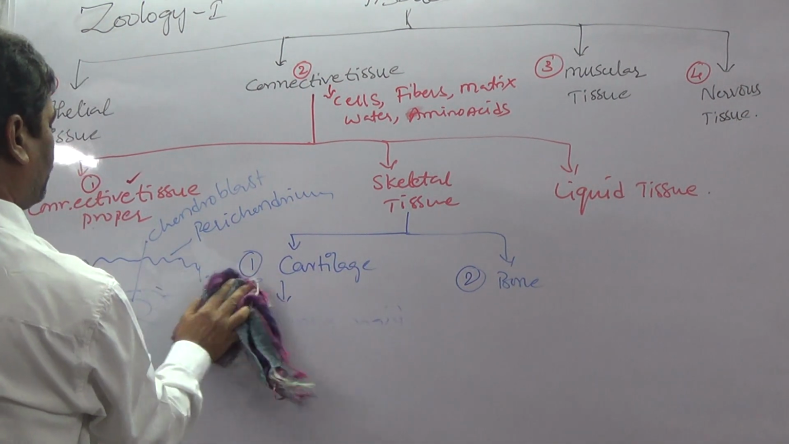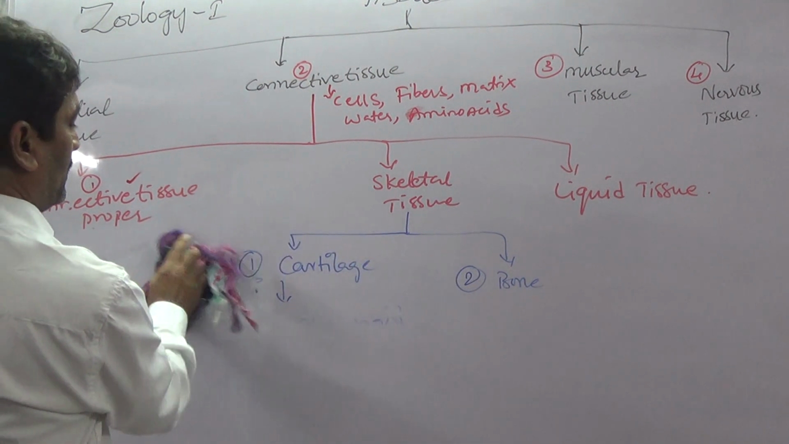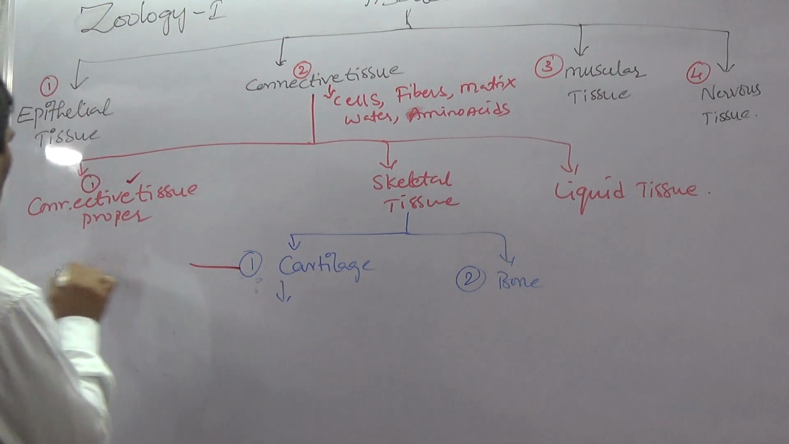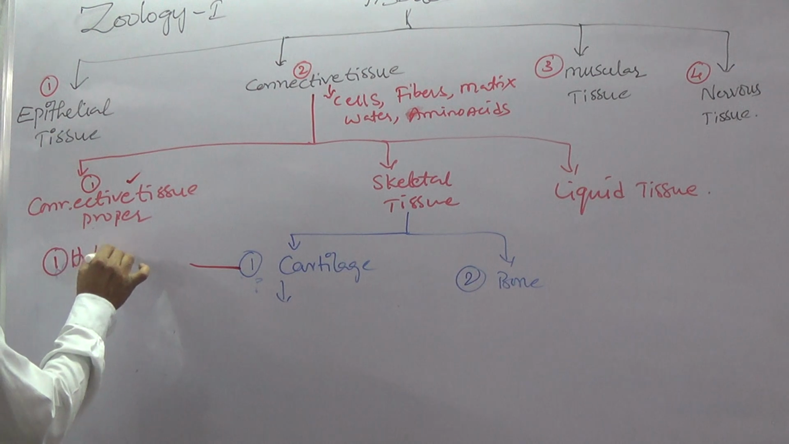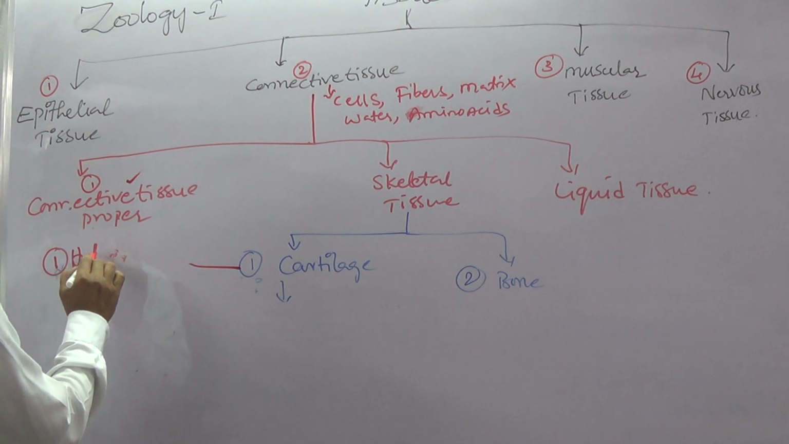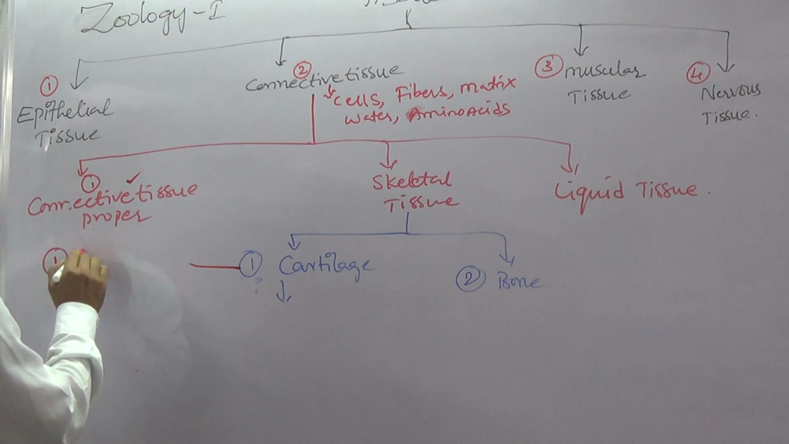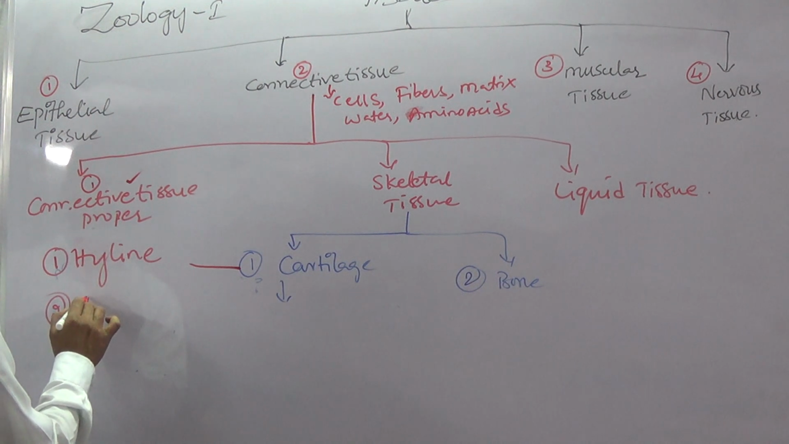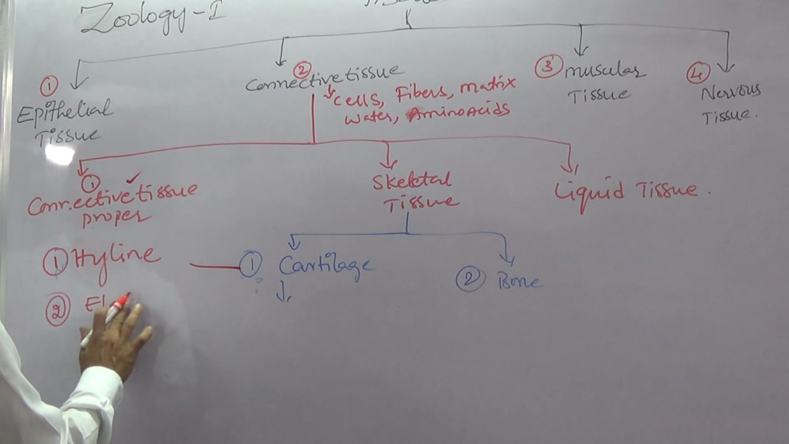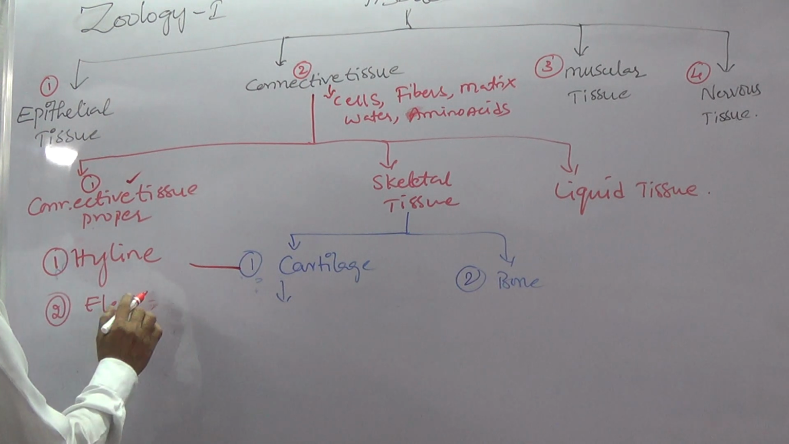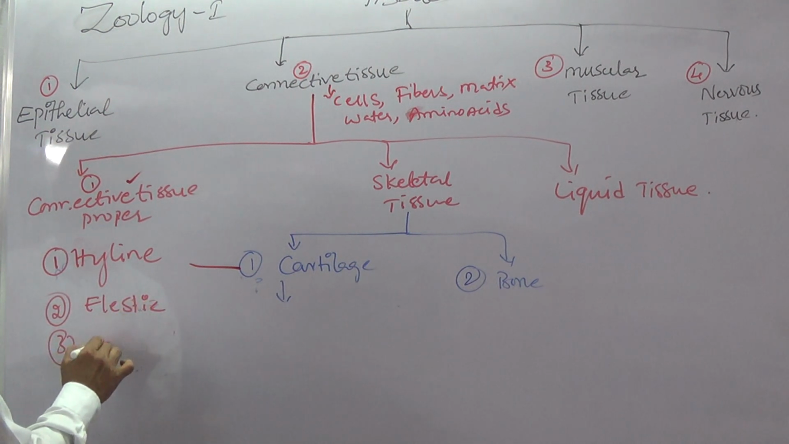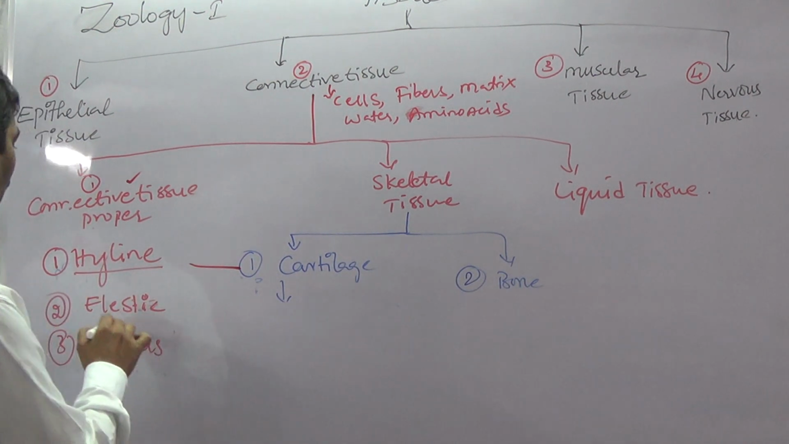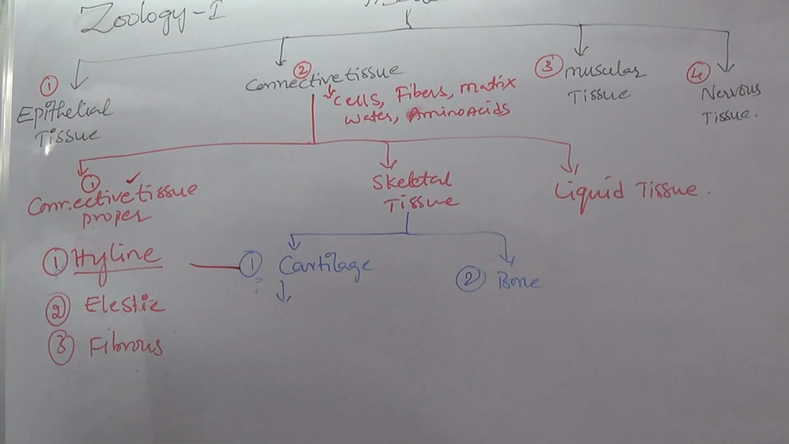Cartilage is divided into three types. First is hyaline cartilage. Second one is elastic cartilage. Third one is fibrous cartilage. Hyaline cartilage, elastic cartilage, fibrous cartilage.